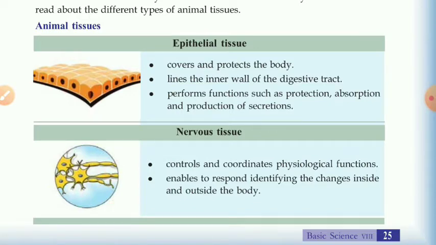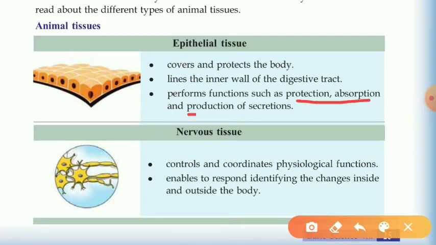Okay, first one, epithelial tissues. So what is epithelial tissue? It covers and protects our body. Then what is the source of epithelial tissue? Actually, this epithelial tissue lines or covers the inner wall of the digestive tract. And what are the functions of epithelial tissue? It performs protection, absorption, and production of secretions.